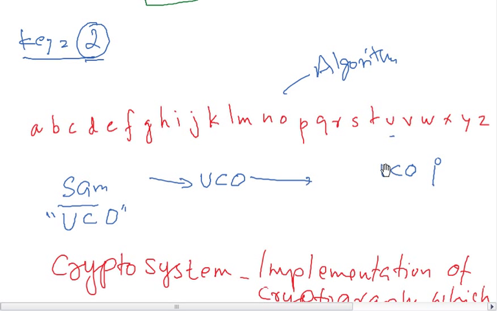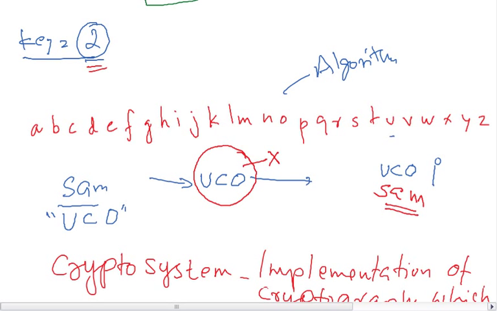When he applies it, U becomes S, C becomes A, and O becomes M. So he gets the plain text here. And if somebody catches hold of this data on the wire, he will not be able to read and understand it because he does not have this secret key.